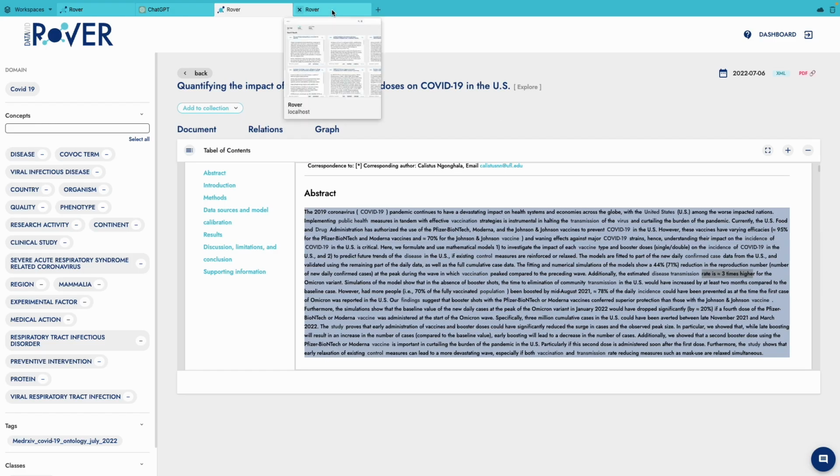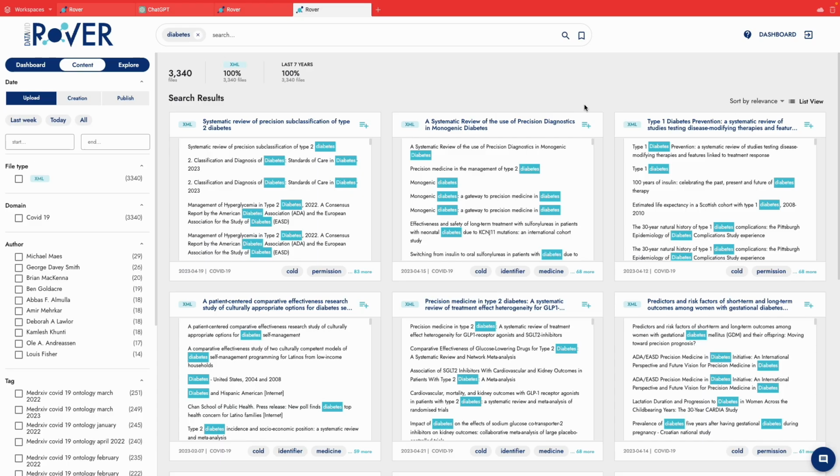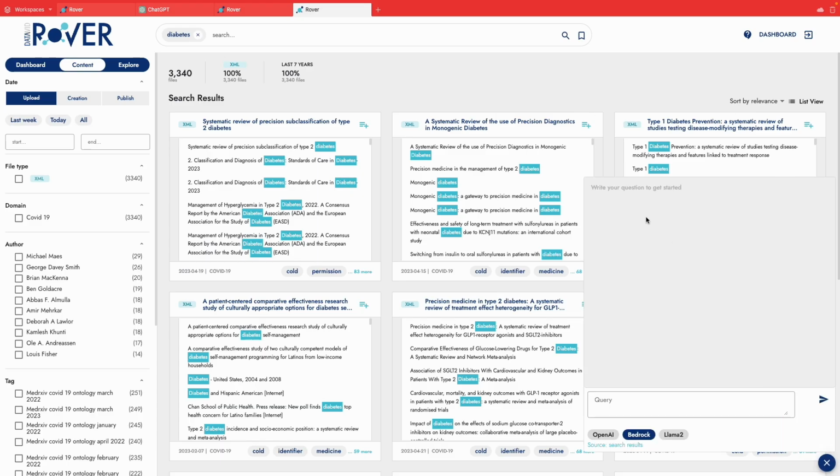Moving on to a new case. We have performed a very simple search for diabetes, which has reduced the number of articles shown here to only 3,000. While looking at the widget, you might have noticed we have a small remark. Source, search results. As searching and filtering are one of the core features of the platform, we have restricted the context that is going to be used by LLMs by accounting only for the search results when building the base information for the model.